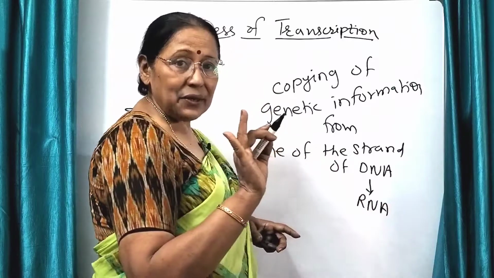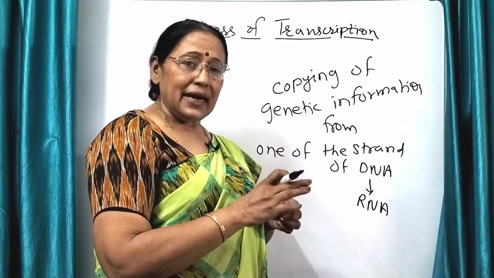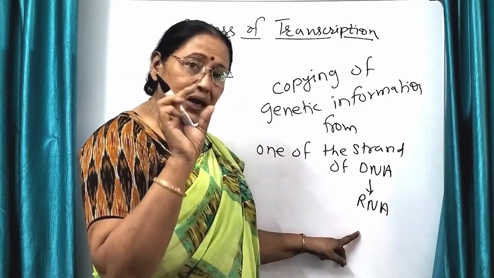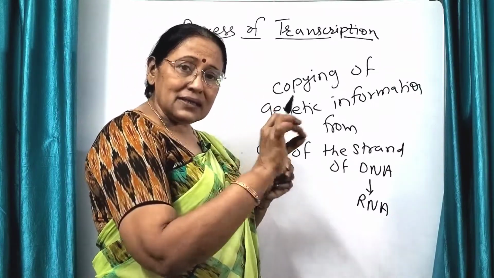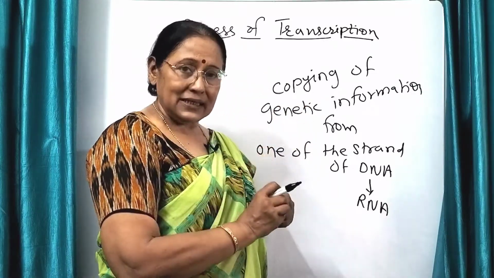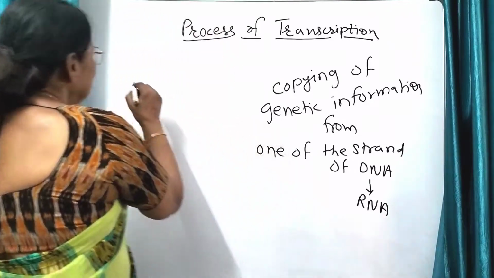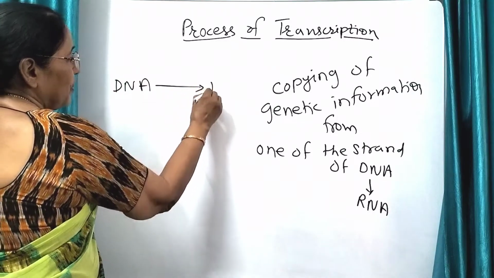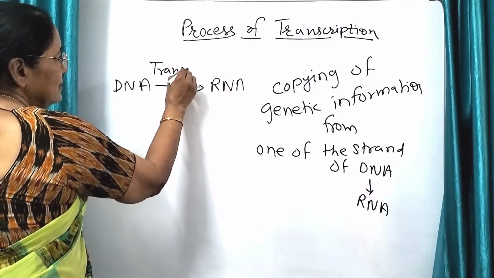Both the strands are not involved. The DNA strand which is going to form the RNA, only one part of it is to be transcribed. Means one strand has many genes and one gene is being transcribed into RNA. This much clear? Thus, we can write it like this: DNA forming RNA. So this process is called transcription.